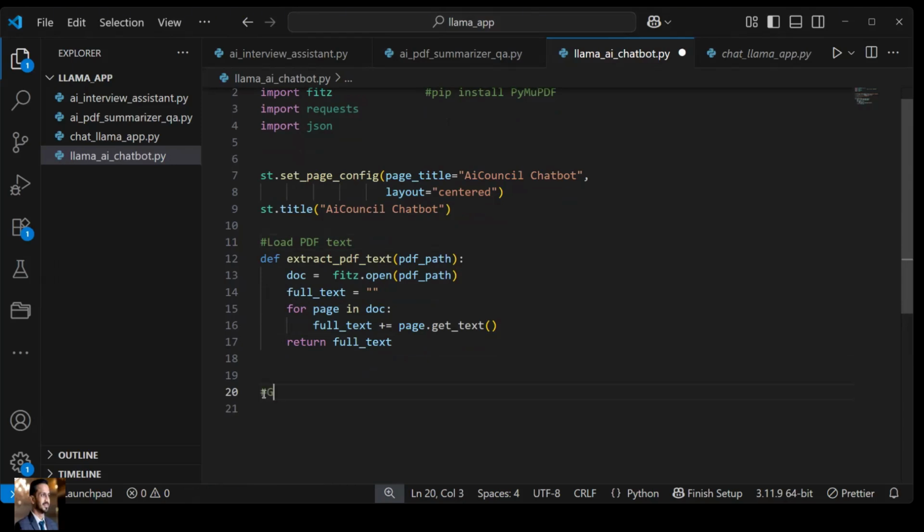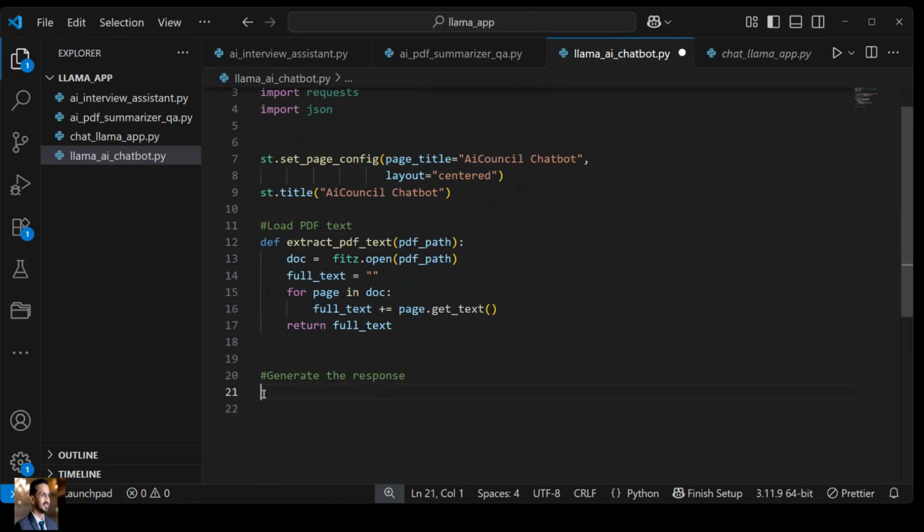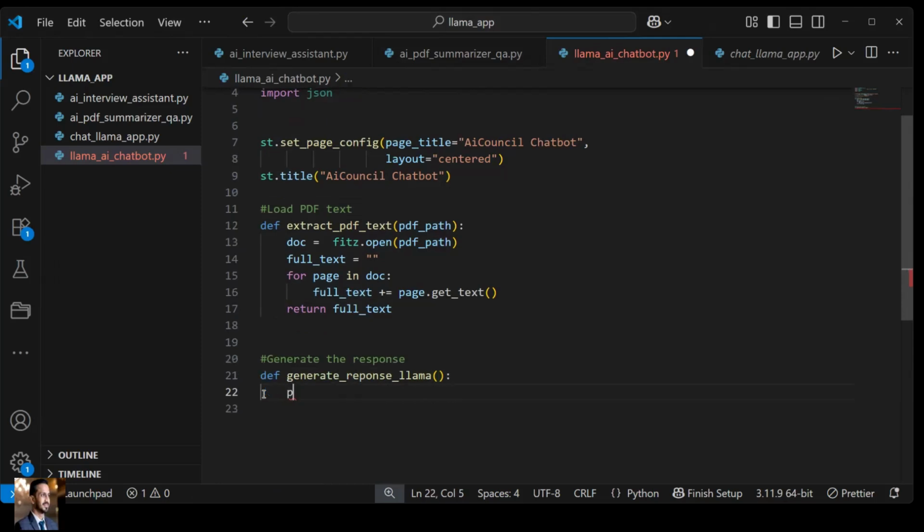Let's create a function which can generate the response: def generate_response_llama. Now, how can we generate the response? We need to think over this logically. To generate a response, you require a few things.